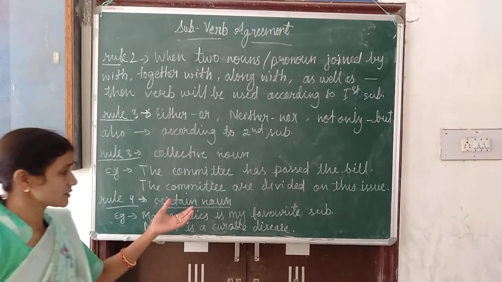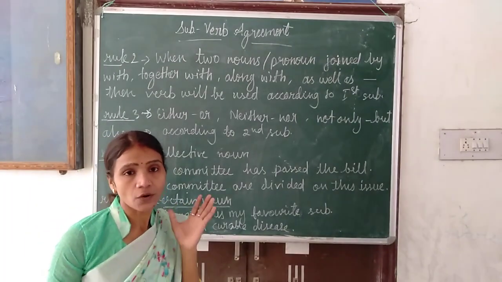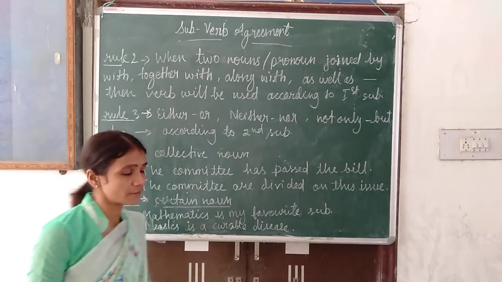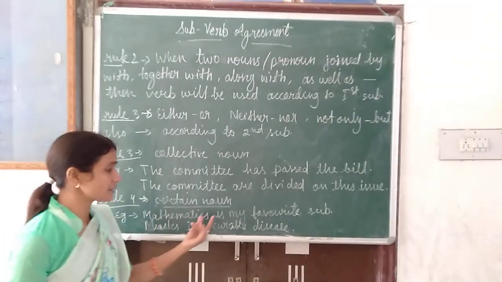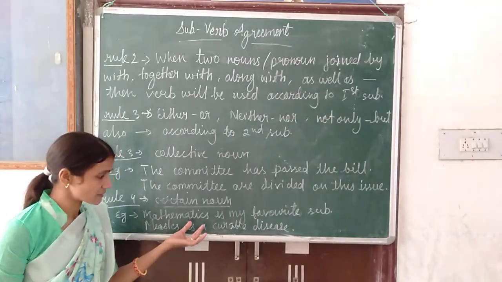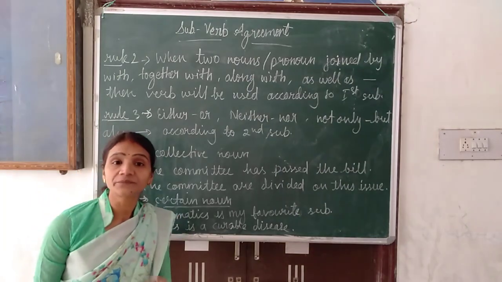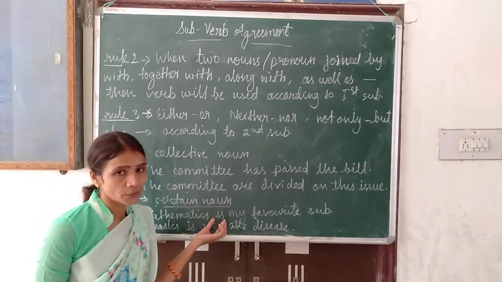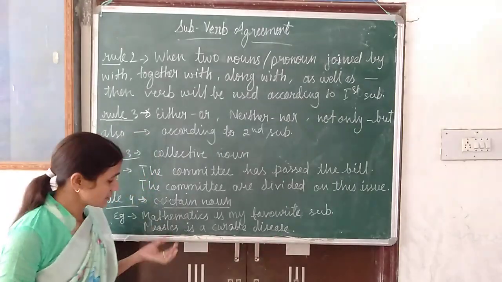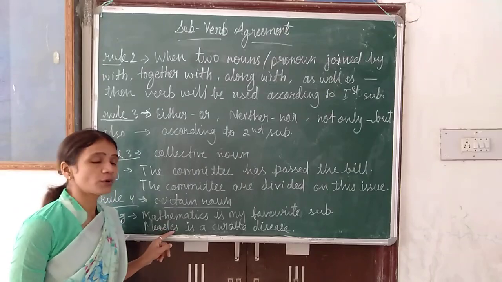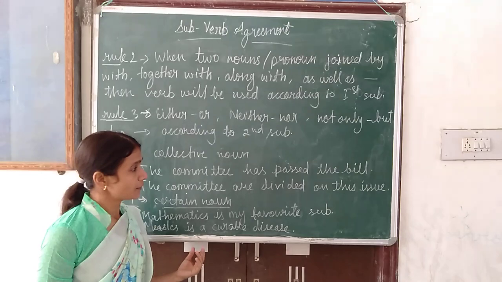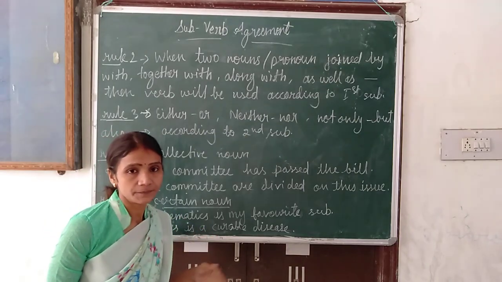Next rule is certain nouns. With some certain nouns, we always use singular verb. They are given in the form of plural, but we will use singular verb. Next example I have written, mathematics is my favorite subject. It looks like a plural number, mathematics, but it's a name of subject only, so we will use singular verb. Next example, measles is a curable disease. Measles is given in the plural form, but it is a name of disease, so we will use singular verb. Now if you want to take screenshot, you can take.